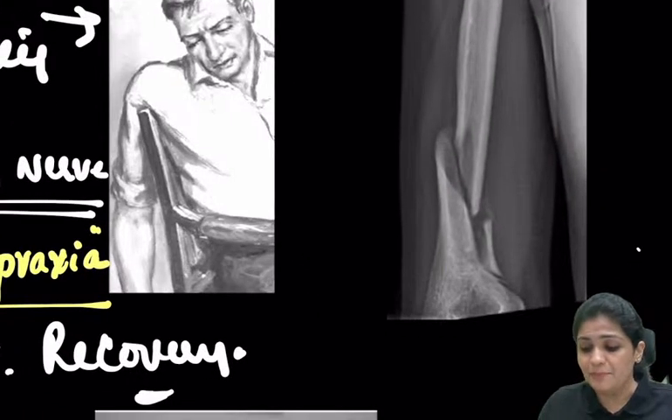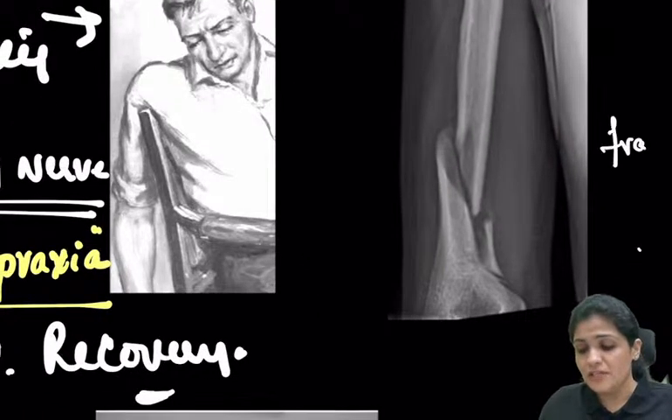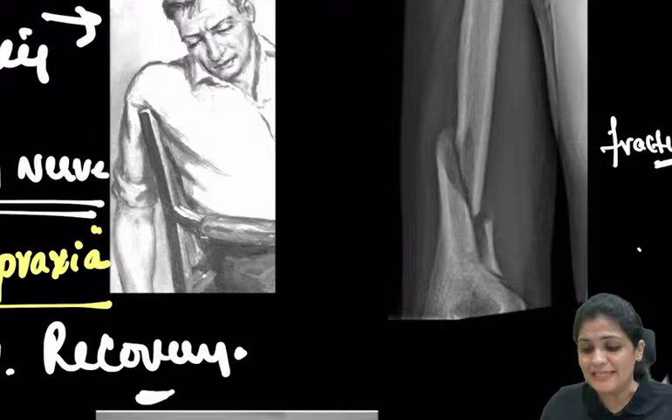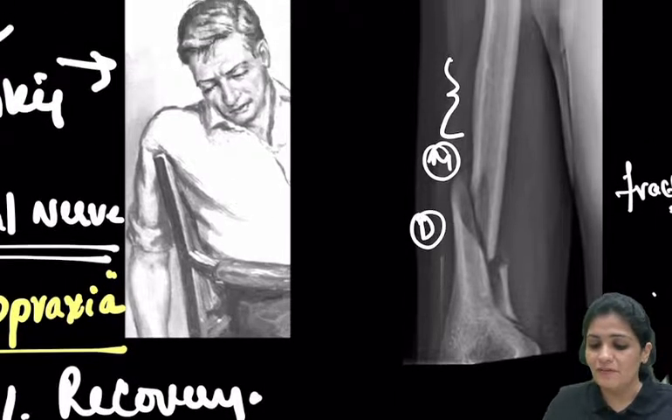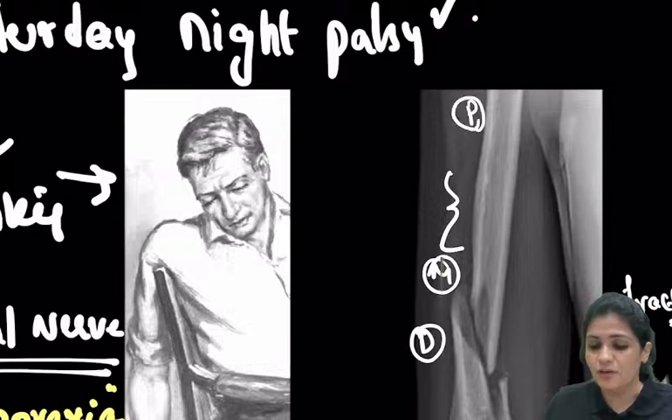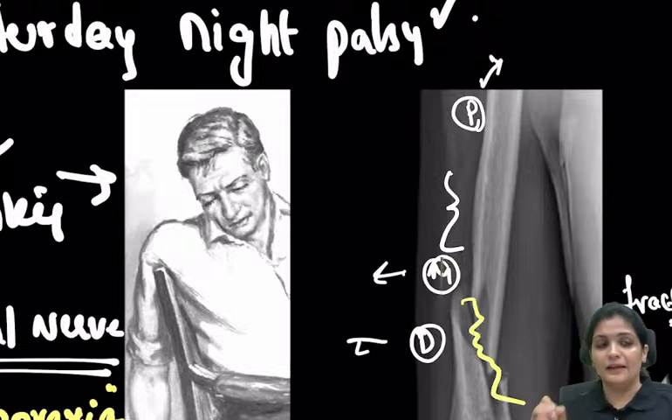So now they are putting up this particular fracture. If you see, it is exactly at the junction of the middle and the distal. Whenever you see a diaphysis, you can divide it into proximal, middle and distal. So this particular fracture is exactly at this area.